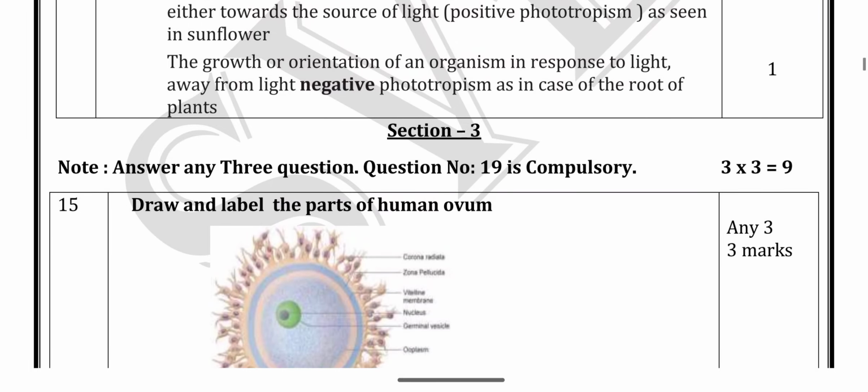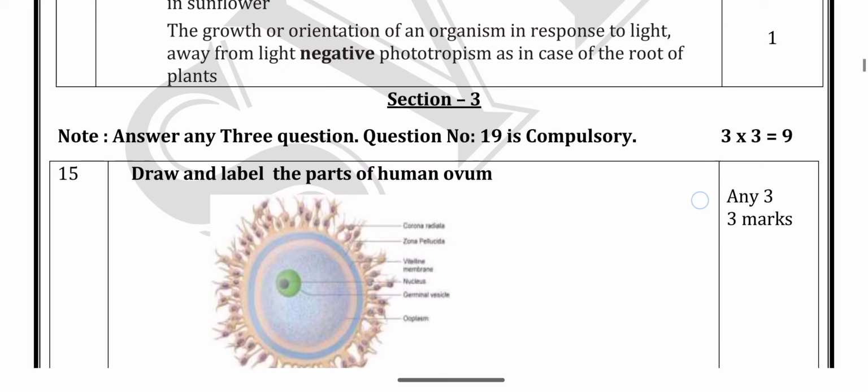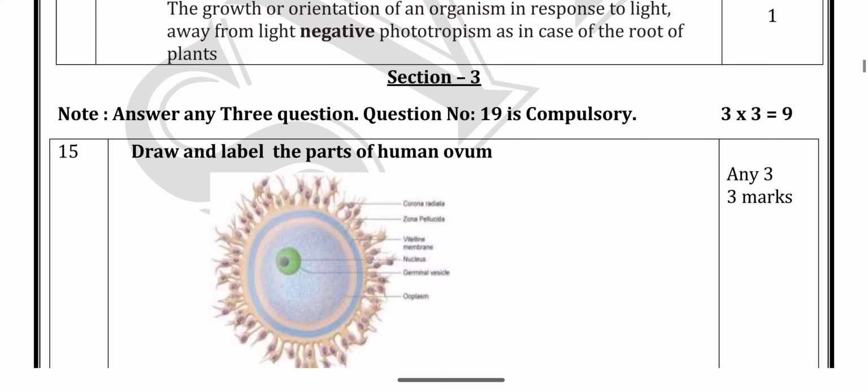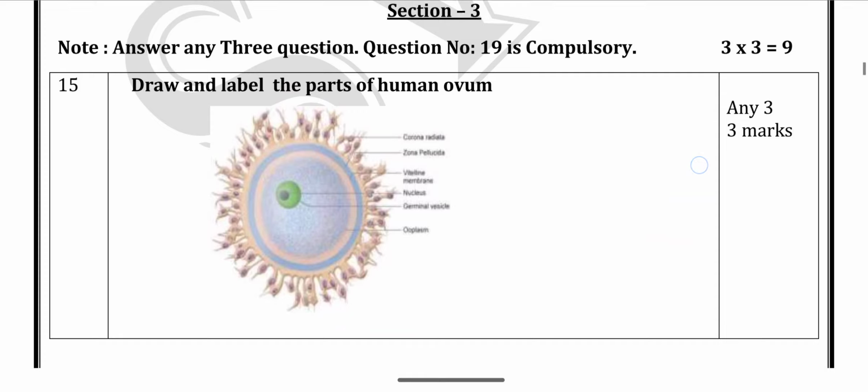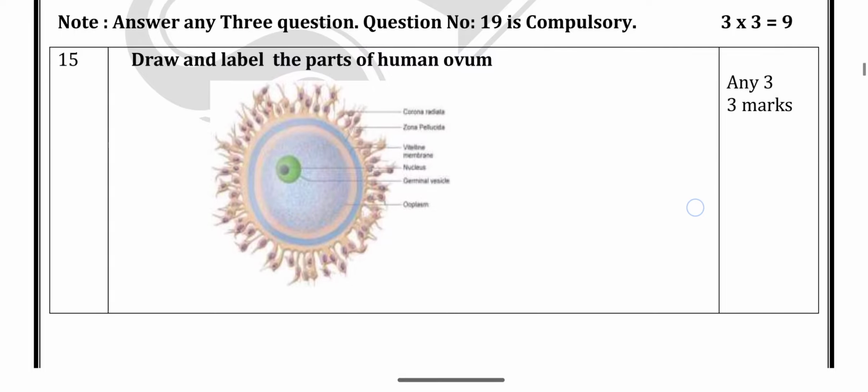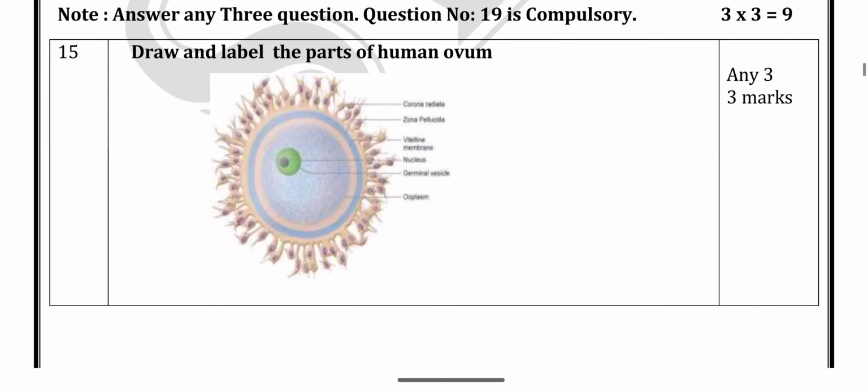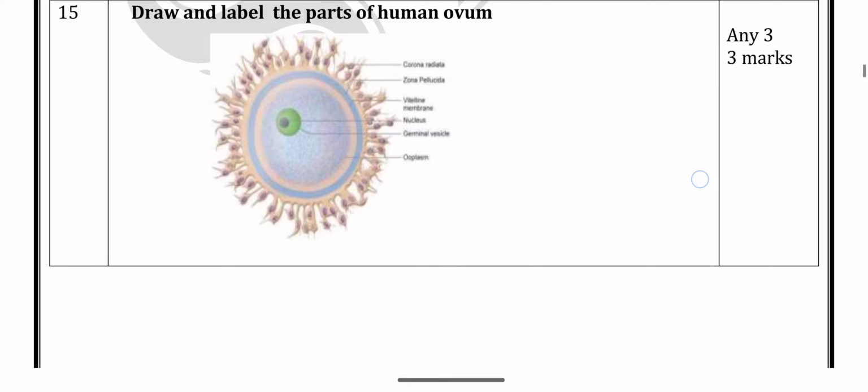Next, section 3, we have to write any 3 questions. There are 5 questions in section 3, and we only write 3. Question number 19 is a compulsory question. Next, the 15th question is taken from chapter 2. Draw and label the parts of the human ovum. We have to draw the ovum structure and label the parts. Drawing has 2 marks and parts have 1 mark, totally 3 marks. A diagram is needed to get full marks in this question.